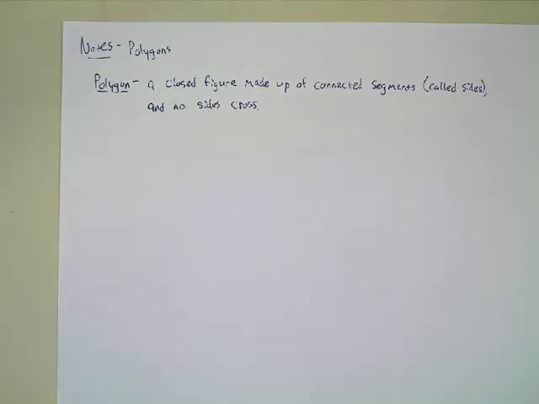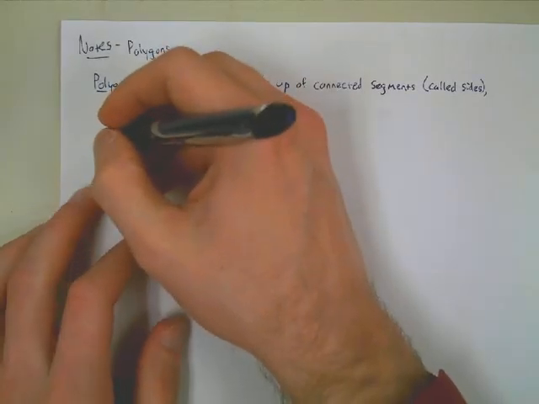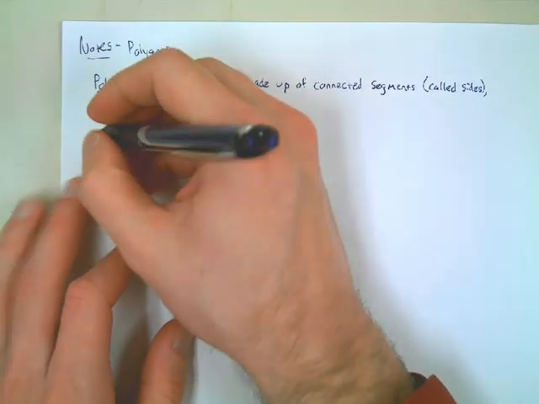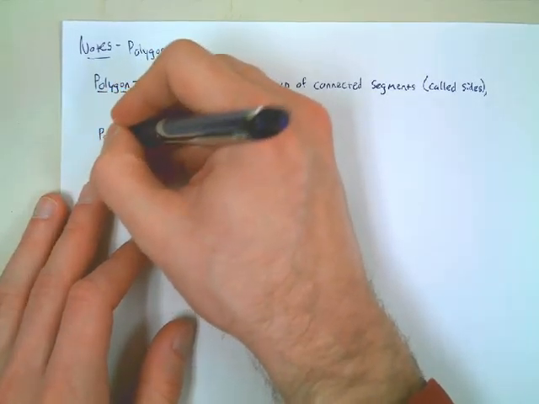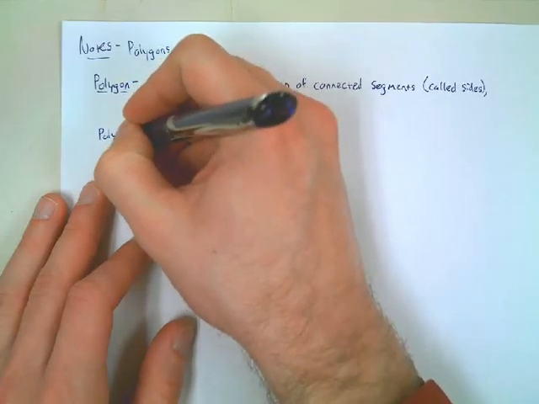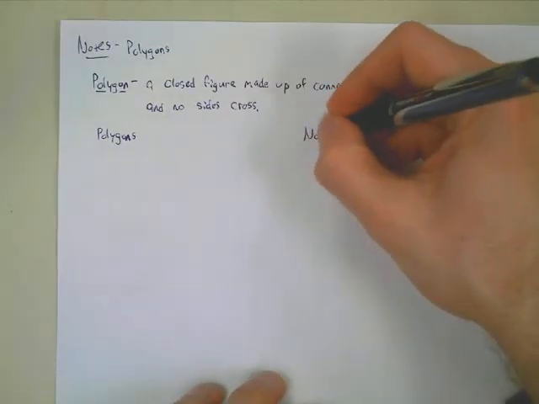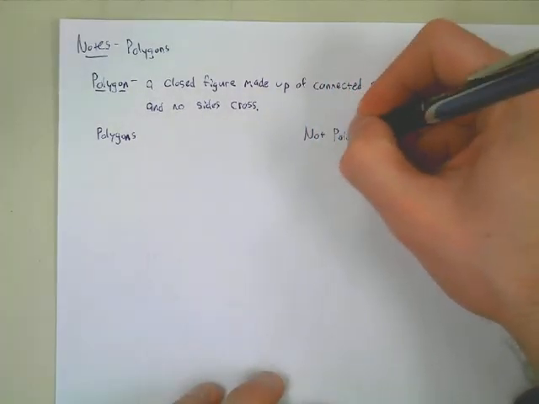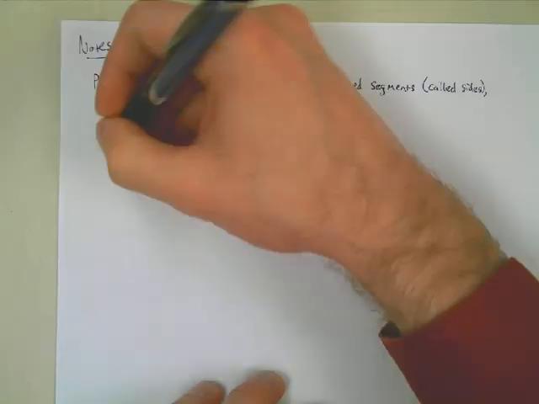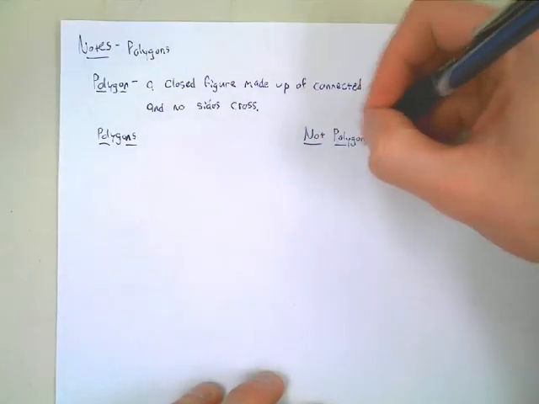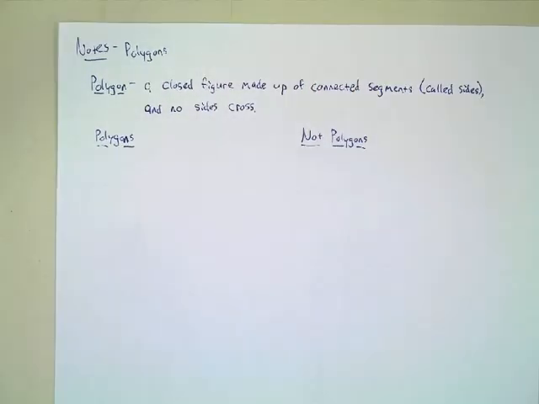Okay. So, some examples of polygons. And then we'll look at some examples that are not polygons. All right, I'm going to do this on a separate sheet of paper here first.